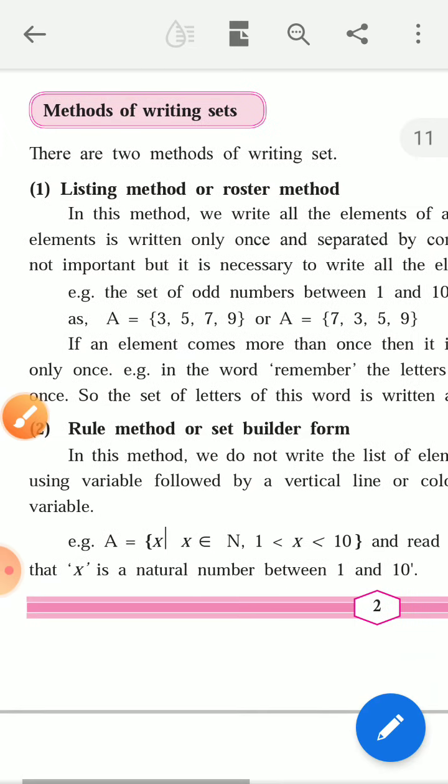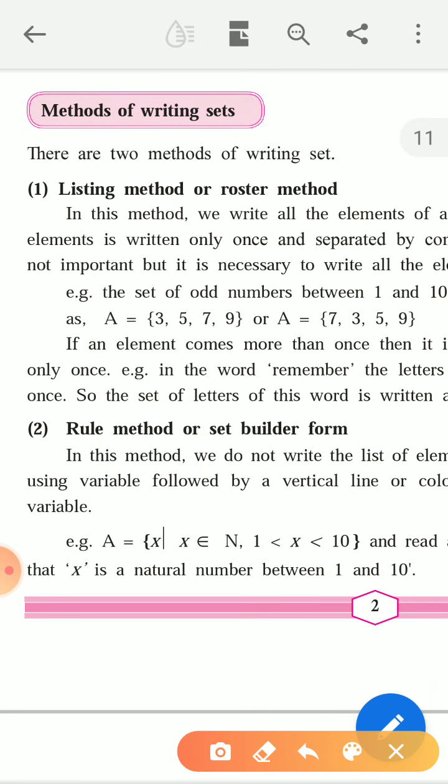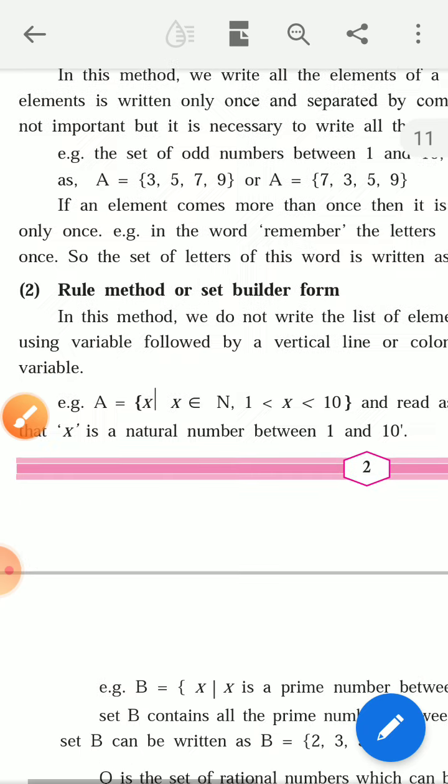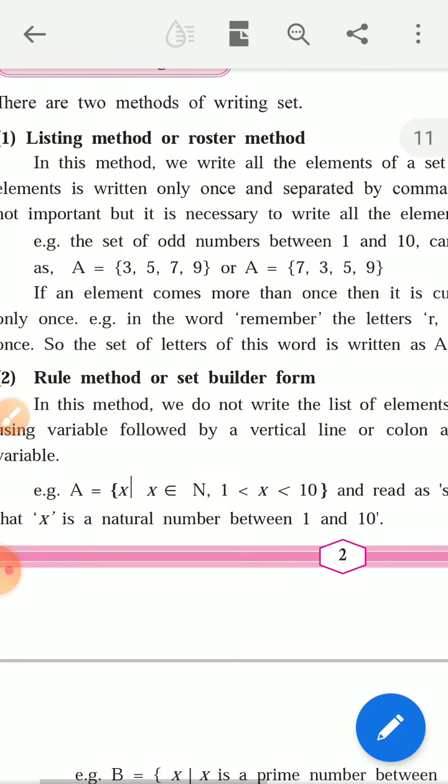Now we have to learn methods of writing sets. So there are two types of writing sets. First is listing method, and it is also called roster method. And second is rule method, and it is also called set builder form. So first we see the listing method.